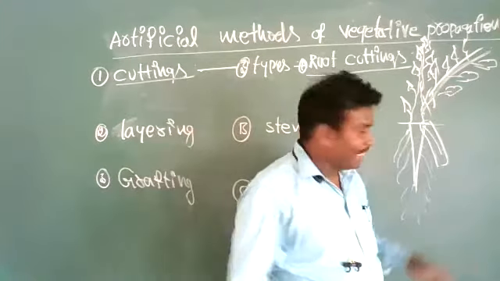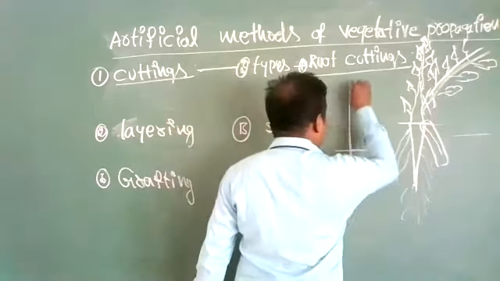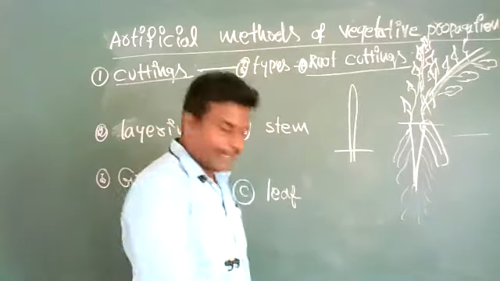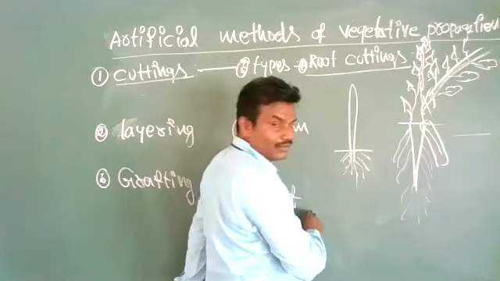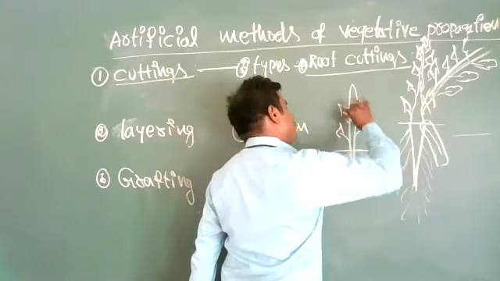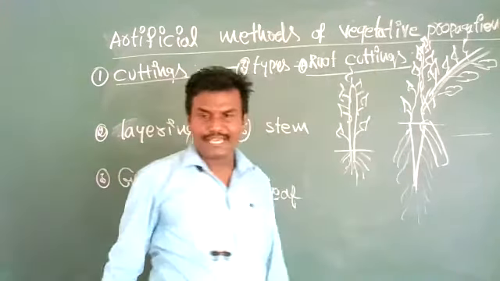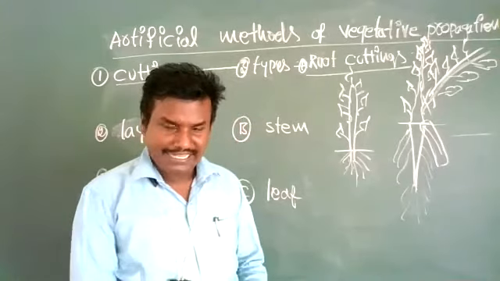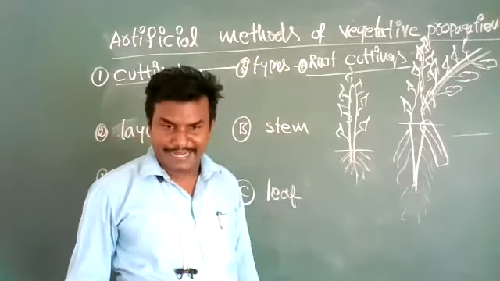We will take it and keep it in the soil. If we keep it in the soil, below the ground it can give rise to roots. Above the ground, leaves are already there. It will grow as a new individual. Like this way, we will make it produce new plants.